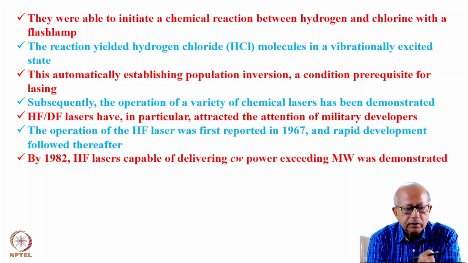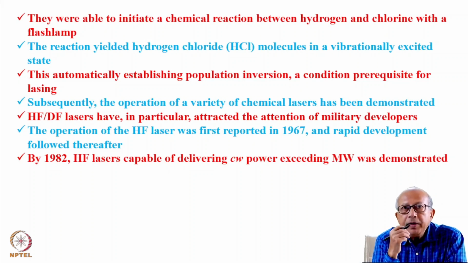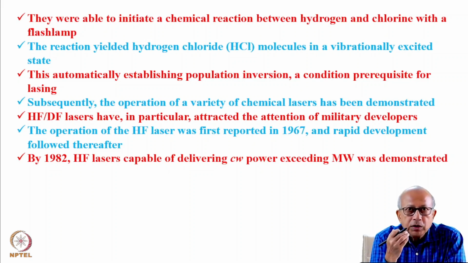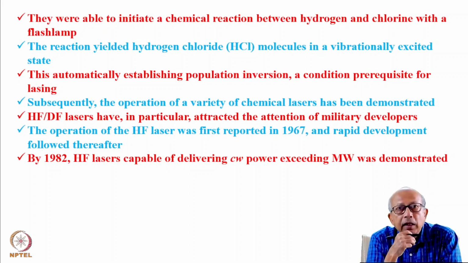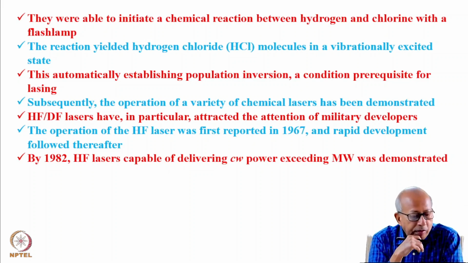In the last class, we have seen how the energy liberated by a chemical reaction can achieve pumping or population inversion in a chemical laser, and why a chemical laser usually emits light in the infrared region of the electromagnetic spectrum.